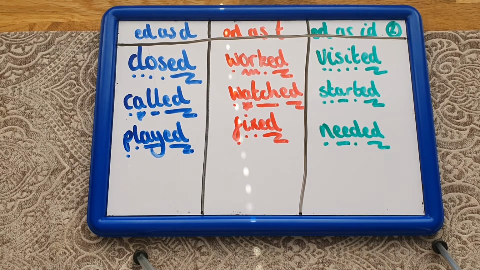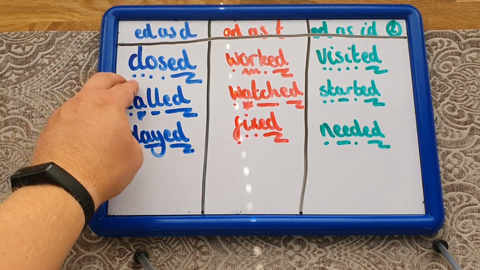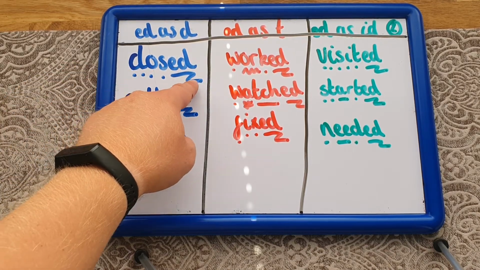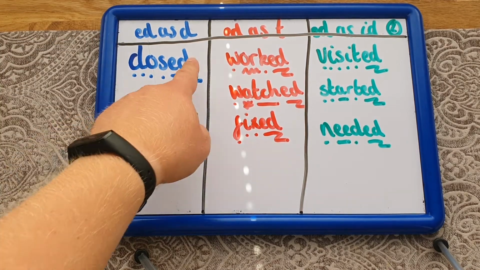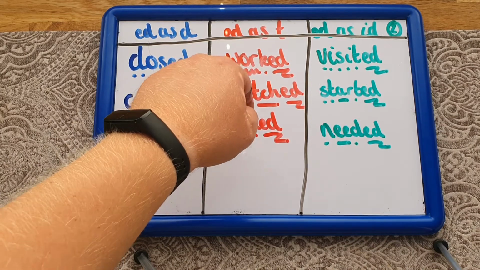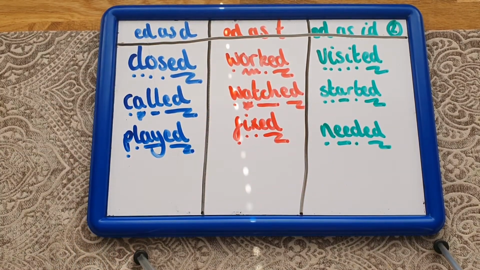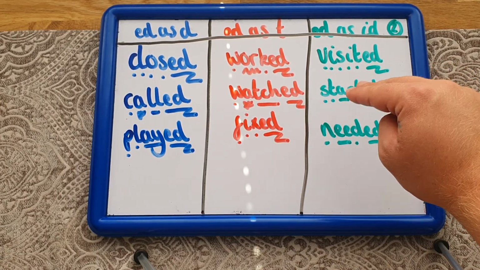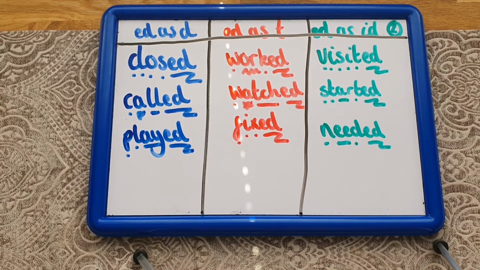So I'm just going to do one from each category. Do you want to do something with me? Do you get your sound button fingers? So I've got k, l, o, s, d, closed. And remember, my ed is a suffix, so it's going on to the root word. Okay, so that's a d. Then my next one is worked, worked. So again, that one is making a t sound. And in this column, just here, I've got v, i, s, i, t, ud, visited. And here, it's making two sounds, that suffix. It's making a ud sound to it, okay?